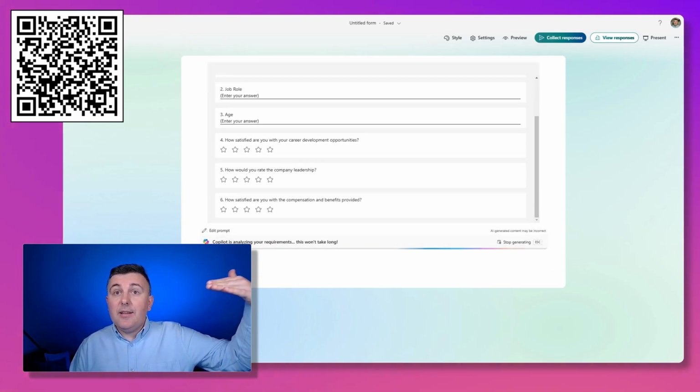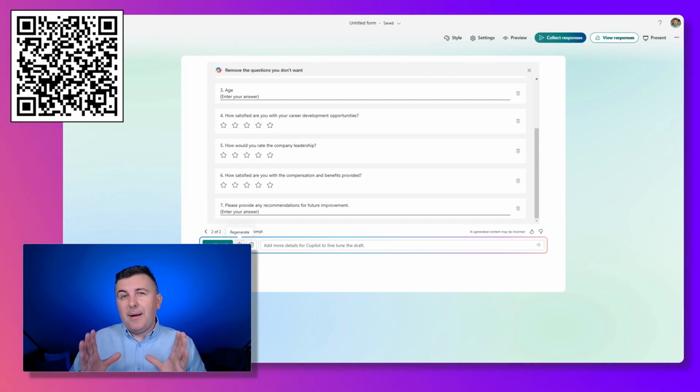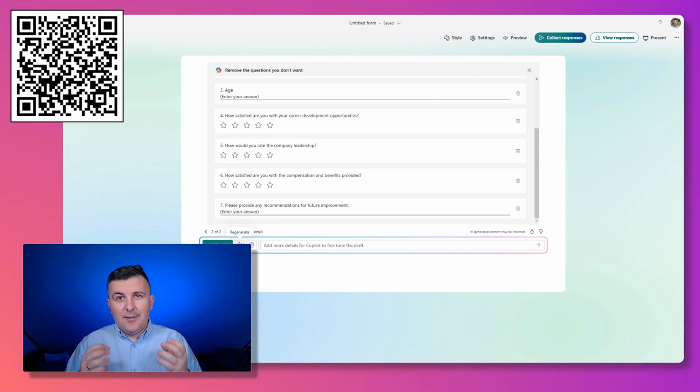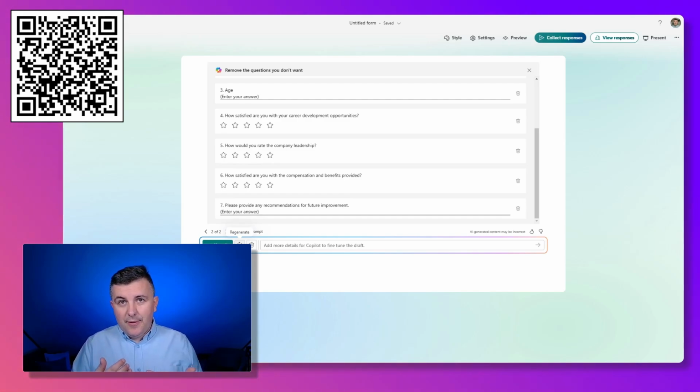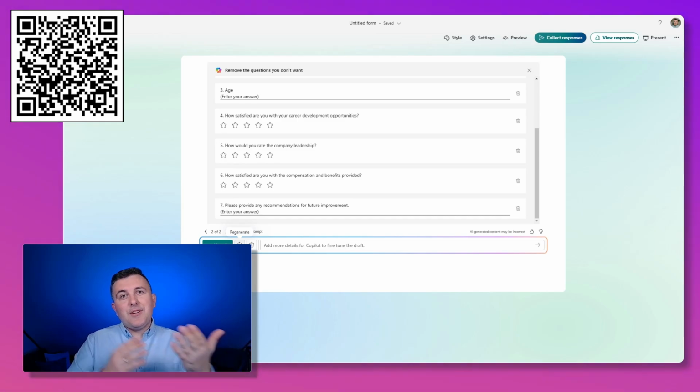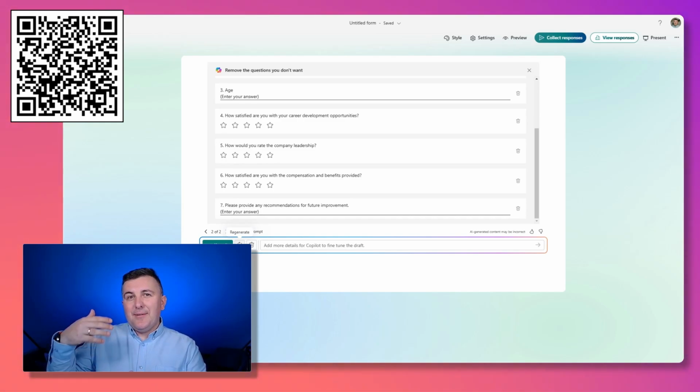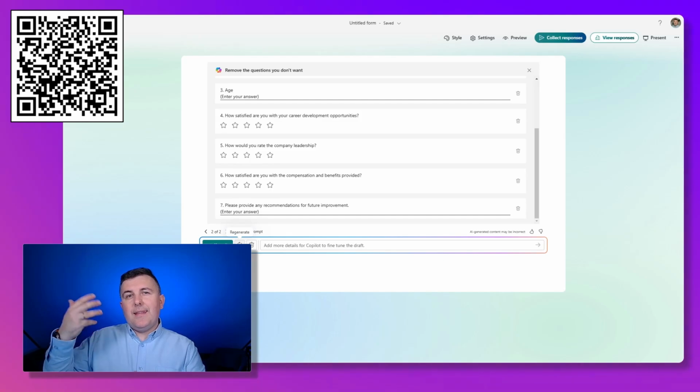I don't like this proposal, let's change it and think about something else. But in the end, the whole structure for the form is created by AI. What we ask in the prompt is what we want to achieve, the goal behind the form, the survey that we want to create. And you can already see this totally different approach when you think about what you want to achieve and how you gather these goals. We're not building the structure; we tell AI what we want to achieve, and AI does that on our behalf.